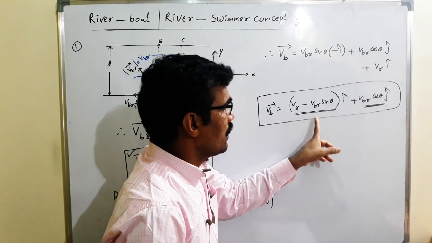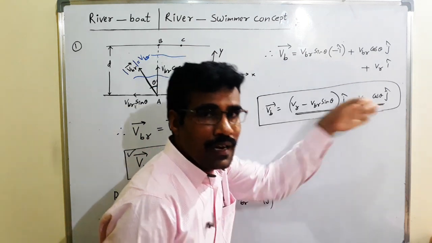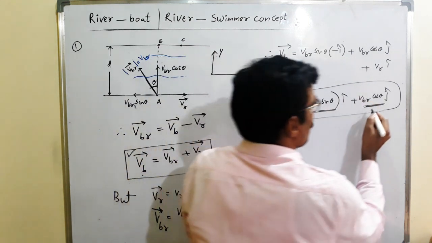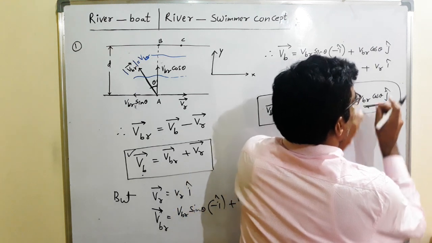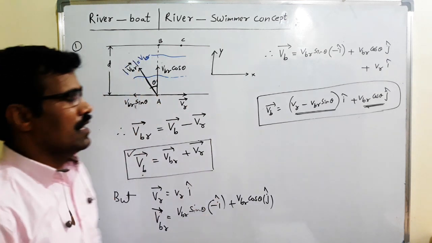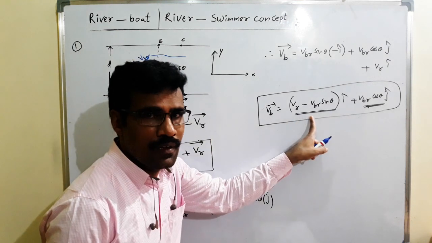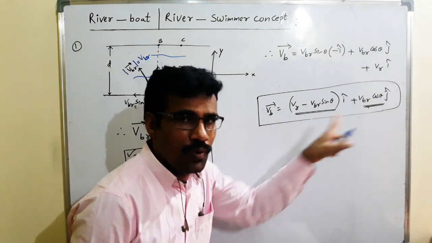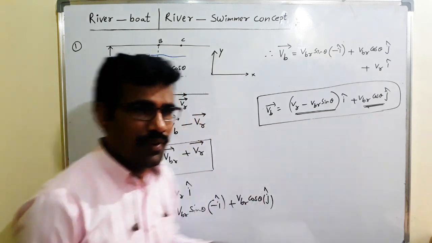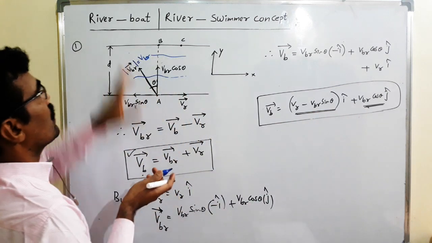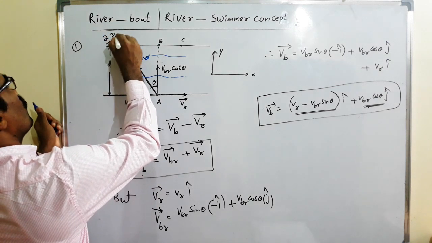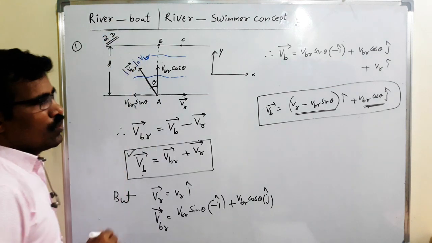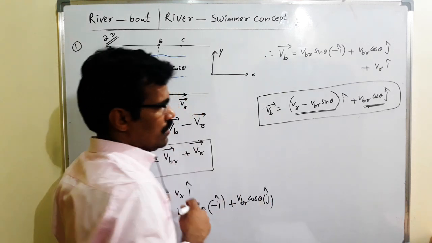The x component is along the direction of river flow. Due to the y component, the boat crosses the river. Due to the x component, the boat moves along the direction of river. That's why the riverboat concept is two-dimensional motion, 2D. The boat has two-dimensional motion.